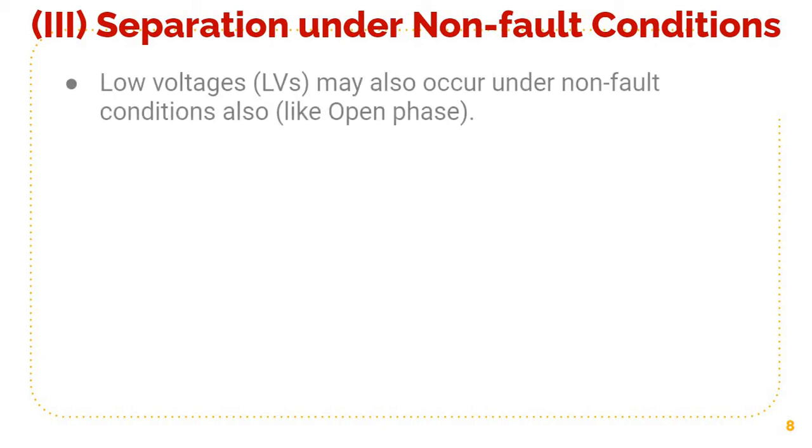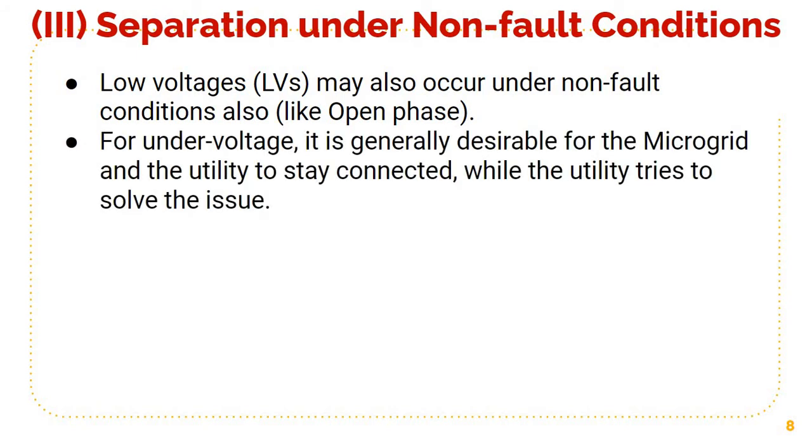So can you imagine some situation where there is no fault but still we want to separate? This will typically happen when there are low voltages, some open phases, some imbalance, etc. Okay, we will see them one by one. So sometimes low voltages may occur under non-fault conditions. It's just like an open phase.